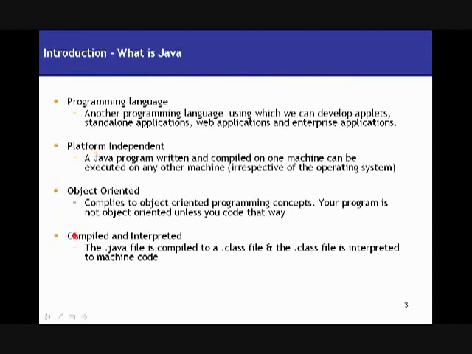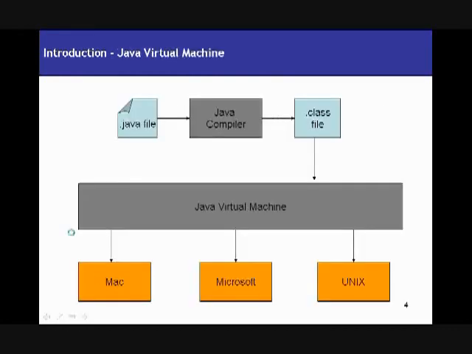So next thing is compiled and interpreted. Java is basically both compiled and interpreted. We will see how it's both compiled and interpreted in the next slide. Right. Alright, so here we'll be talking something about the Java Virtual Machine.